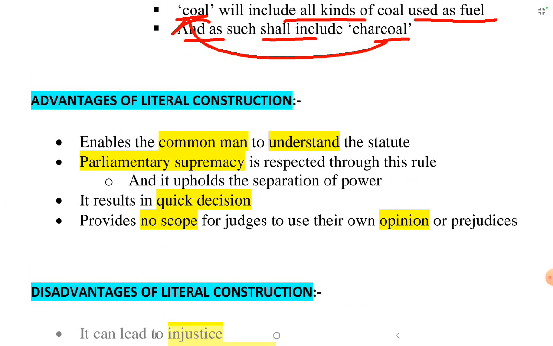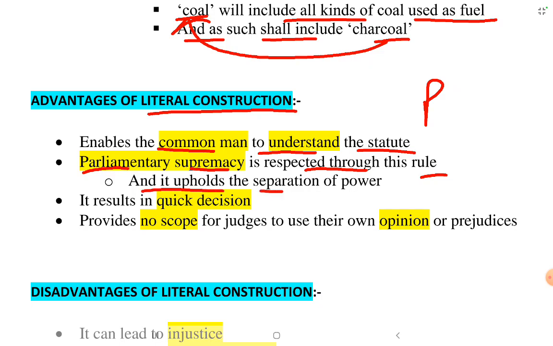What are the advantages of this literal rule, of literal construction? It enables the common man to understand the statute, because ordinary and natural meaning is used, so a common man can also understand the statute. Parliamentary supremacy is respected through this rule, because whatever words the parliament has used, only those exact words are used, with their ordinary and natural meaning.